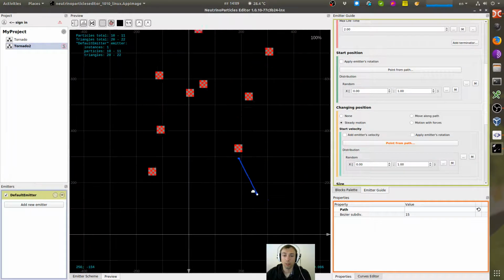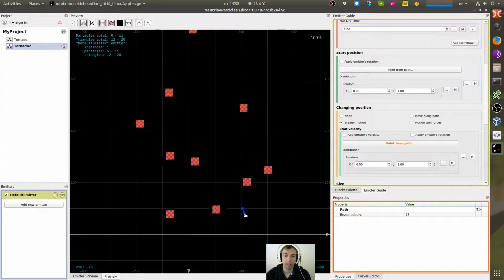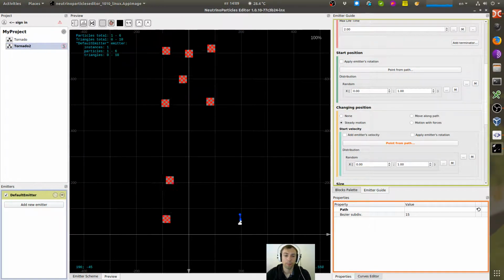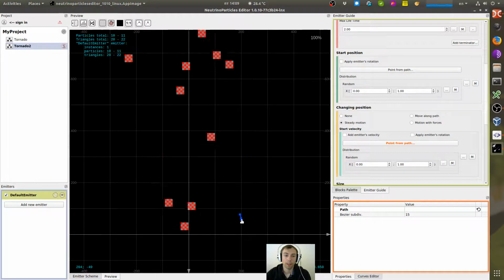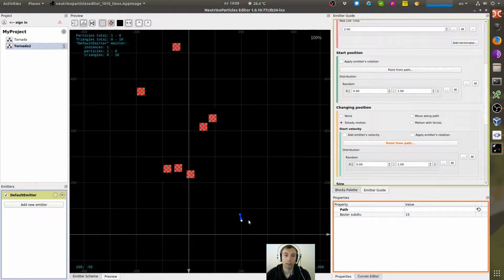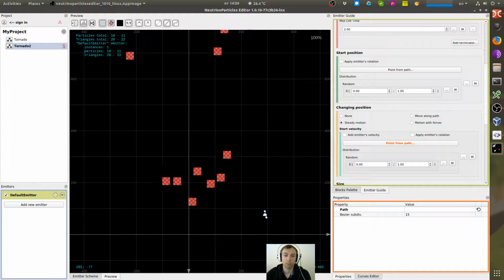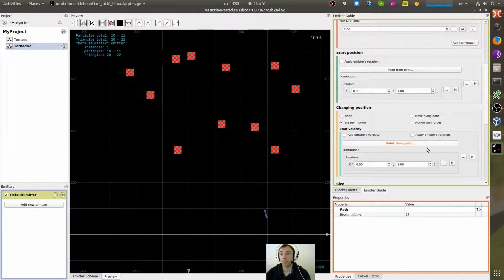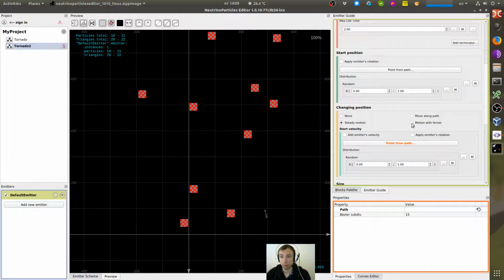So for our tornado, I will use right direction and slightly upward. Like this, or maybe a little bit faster. Okay. I also will use motion with forces.